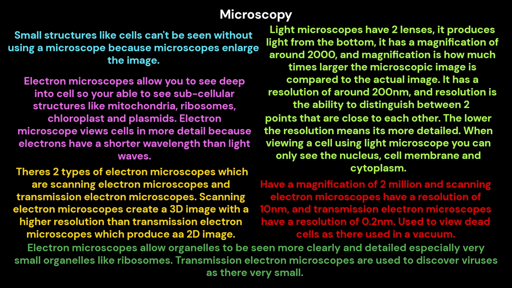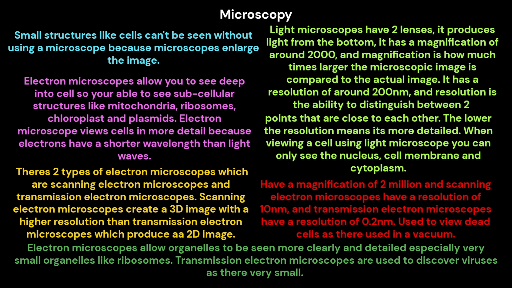Scanning electron microscopes create a 3D image with a higher resolution than transmission electron microscopes, which produce a 2D image. Both have a magnification of 2 million. Scanning electron microscopes have a resolution of 10 nanometers, and transmission electron microscopes have a resolution of 0.2 nanometers. They are used to view dead cells, as they are used in a vacuum.